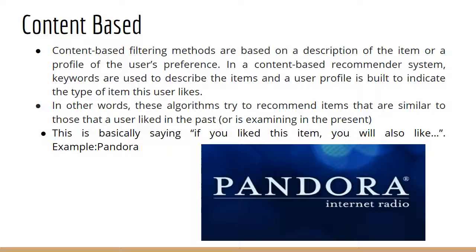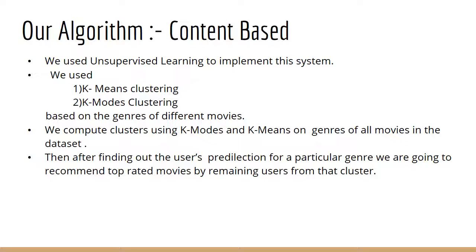In a content-based system, we recommend items based on the user's preference. Thus, items matching the user's profile or his preference to a particular genre or subcategory are predicted. In the content-based system, we use unsupervised learning to implement movie clusters based on their genres. We used k-means clustering and k-modes clustering algorithms to build clusters. To build the clusters, we use k-modes for the categorical variables, where we compute centers as a mode instead of the mean.